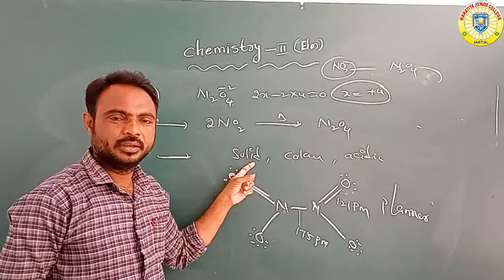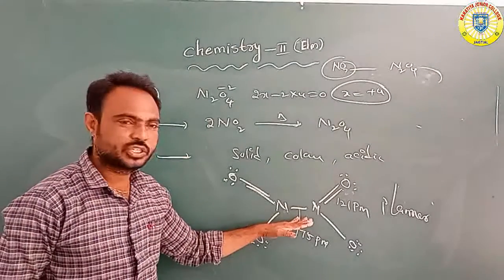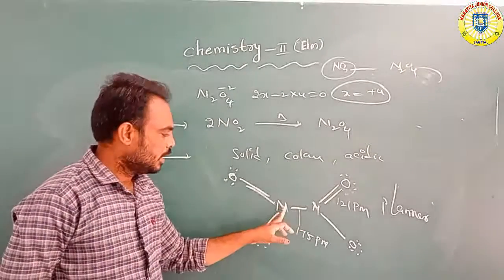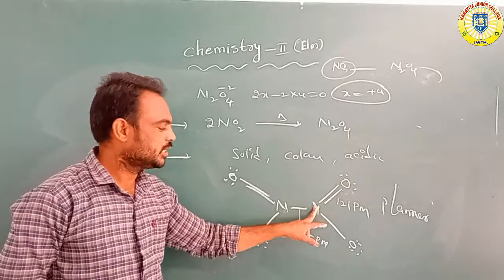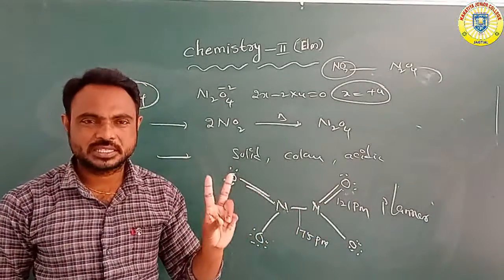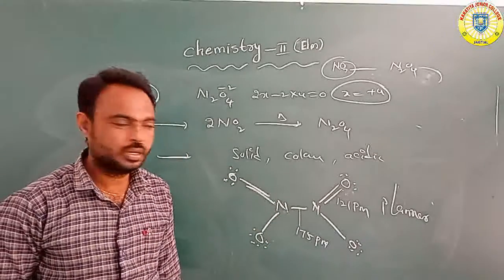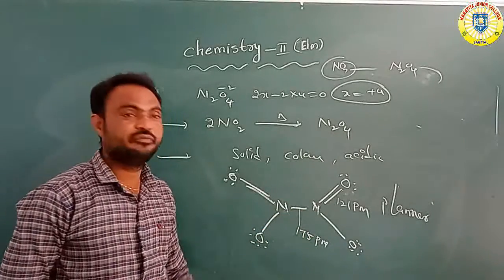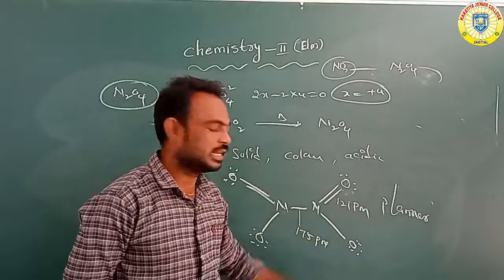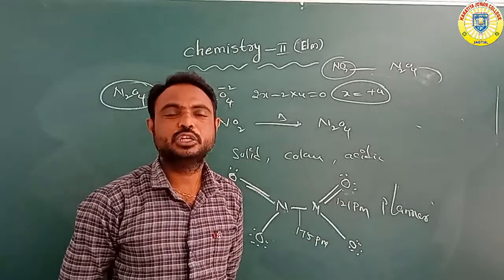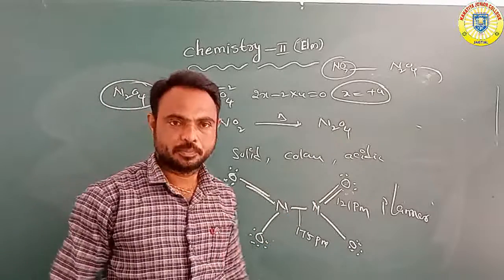It is solid, colorless and acidic in nature, with a planar structure: nitrogen bond nitrogen, each nitrogen attached to 2 oxygen atoms with one double bond and one single bond. Between nitrogen and nitrogen is 175 picometers, and the nitrogen and oxygen bond length is 121 picometers. So it is a planar shape.